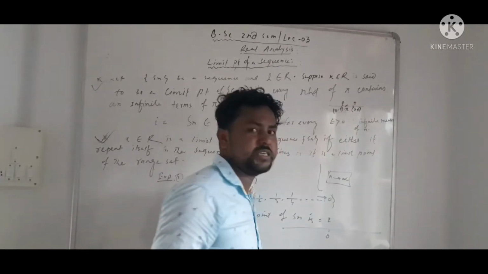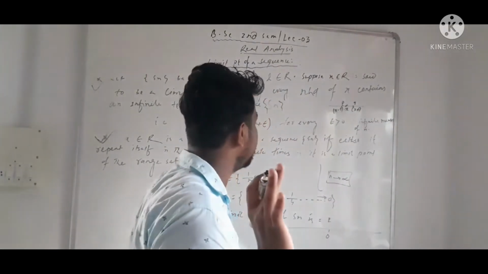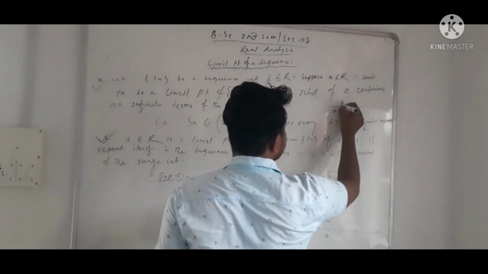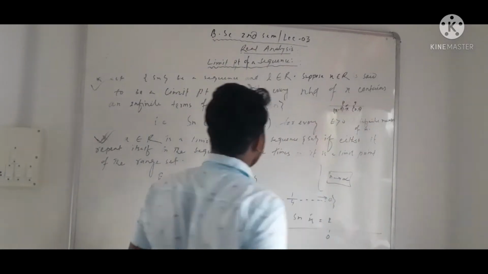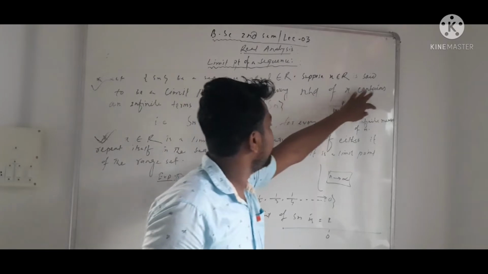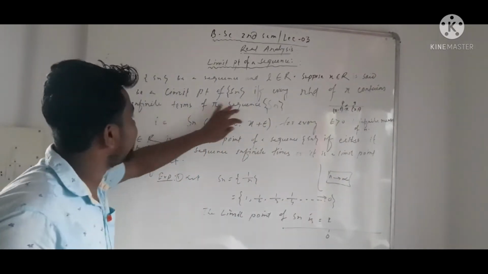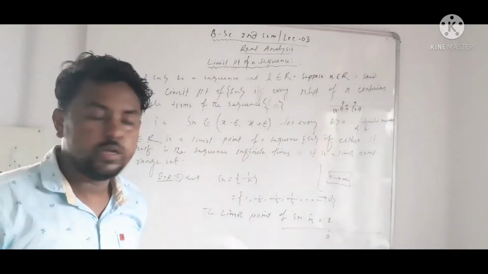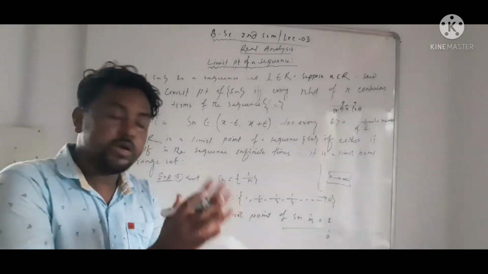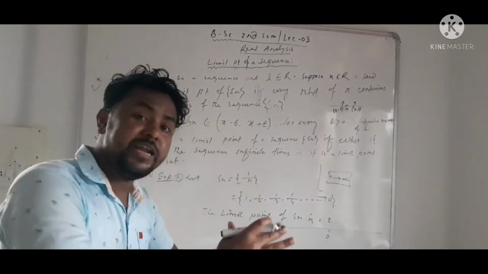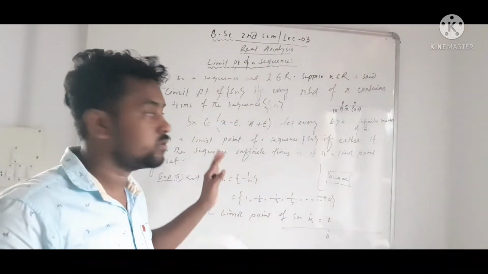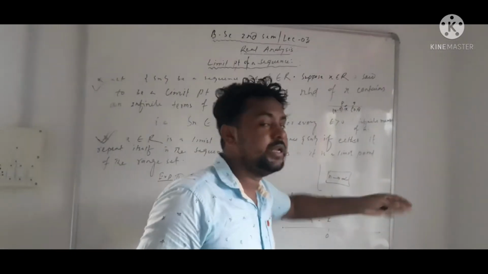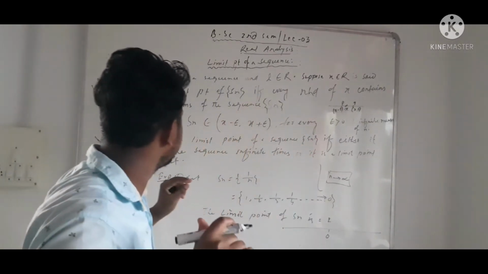So epsilon होगा small positive number. Okay. This point is called the neighbor point. Okay. So if every neighborhood of X contains an infinite terms of the sequence, so neighborhood में Sn sequence का infinite terms होगा तो X को limit point कह लेते हैं.